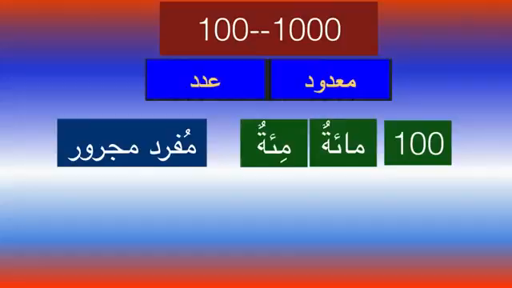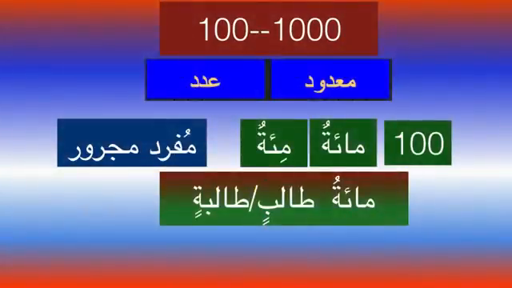Whereas from 11 to 99 it is tamyiz, which is a mufrad but mansoob, with double tanween fatha, from 100 to 1000 the ma'dud will have a kasra and it will be indefinite. For example we say mi'atu talibin wa talibatin.